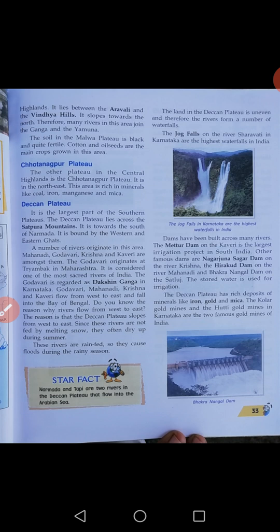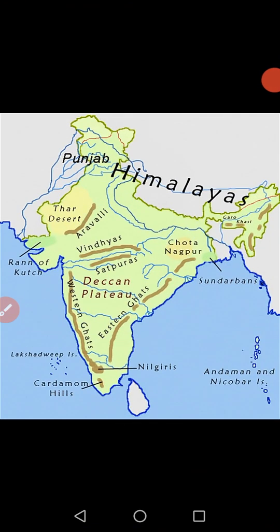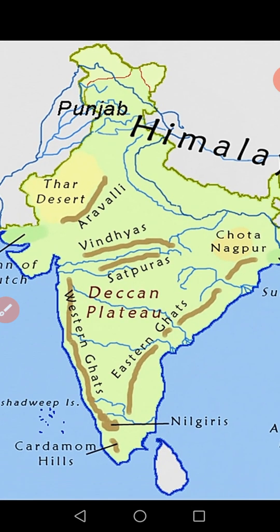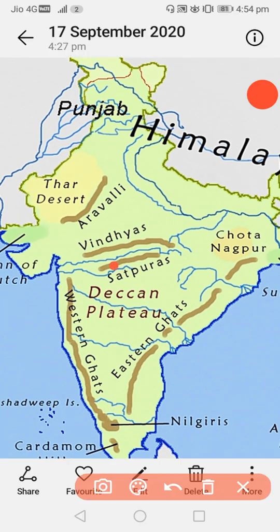Next plateau, the Deccan Plateau. It is the largest part of the southern plateaus. The Deccan Plateau lies across the Satpura Mountains. See here: Satpuras, Vindhyas, Aravali, Chota Nagpur, Western Ghats, Eastern Ghats, Deccan Plateau, Rann of Kutch, Thar Desert, Himalayas. This is Satpuras.